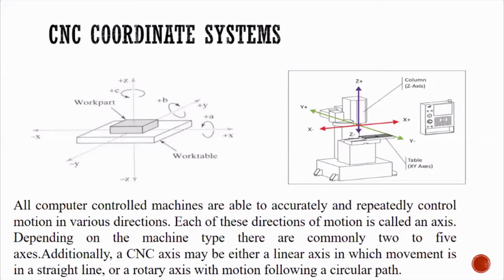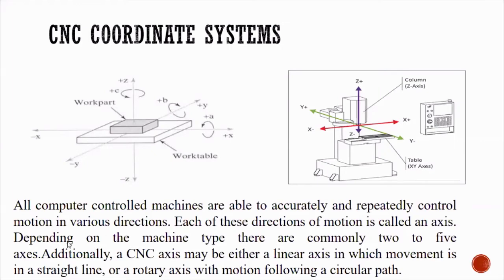In industries, the advancement is that CNC machines have come to 5 axes.